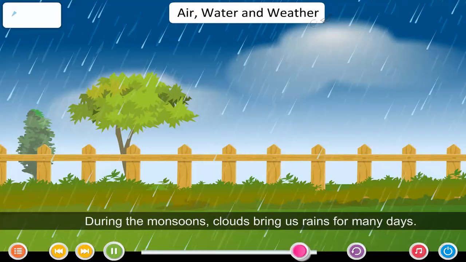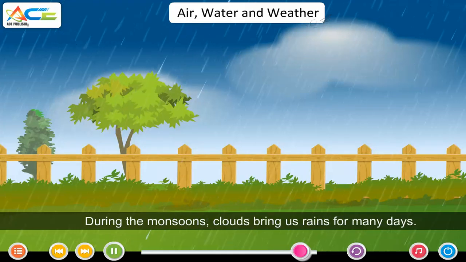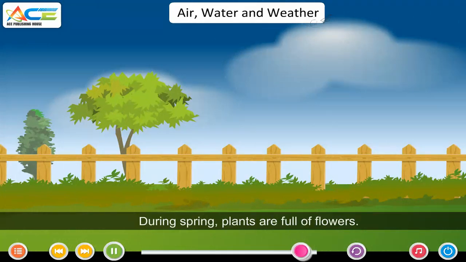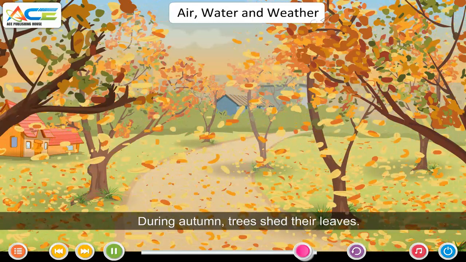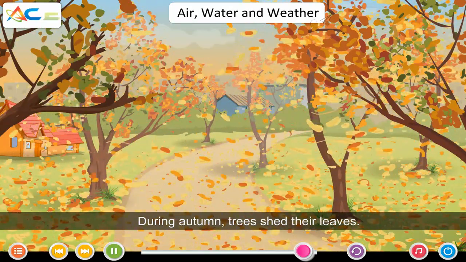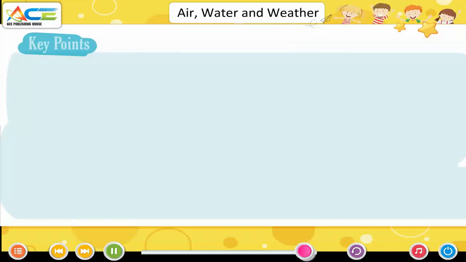During the monsoons, clouds bring us rains for many days. During spring, plants are full of flowers. During autumn, trees shed their leaves.